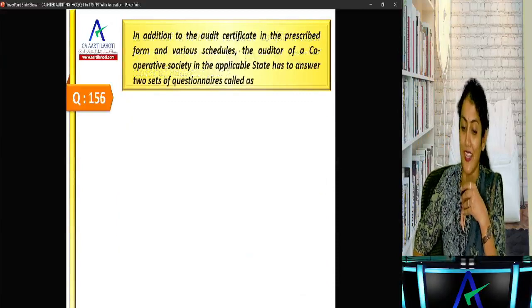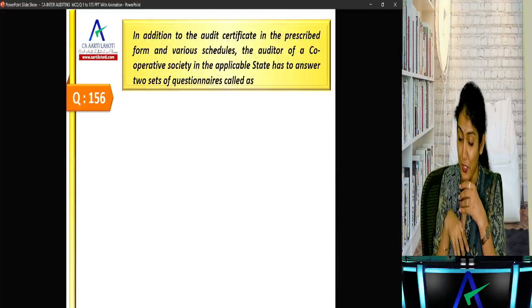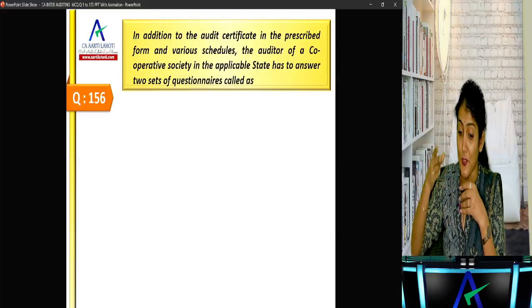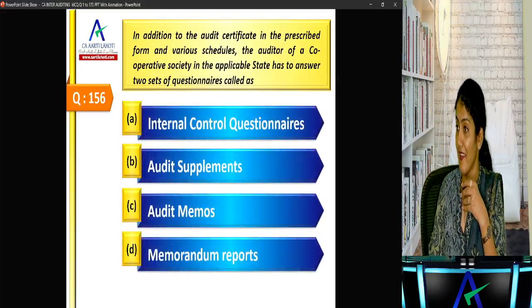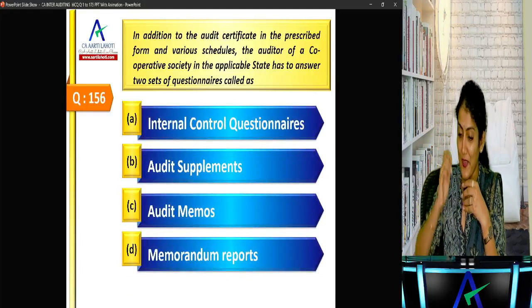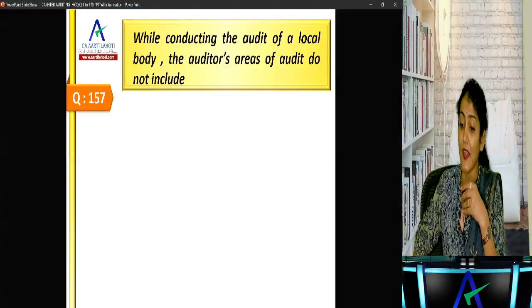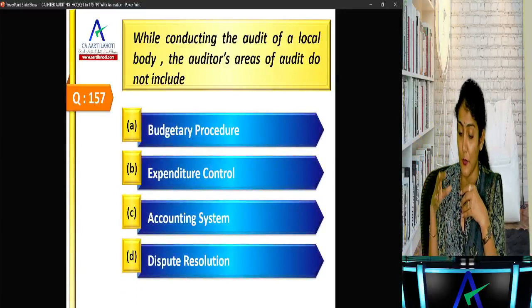Okay. Right. Next one. In addition to the audit certificate and prescribed forms and various schedule, the auditor of a cooperative society in the applicable state has to answer two set of questionnaires called as the audit memos. Two set of questionnaires called as the audit memos. Okay, right. Which while conducting the audit of a local body, the auditor's area of audit does not include.